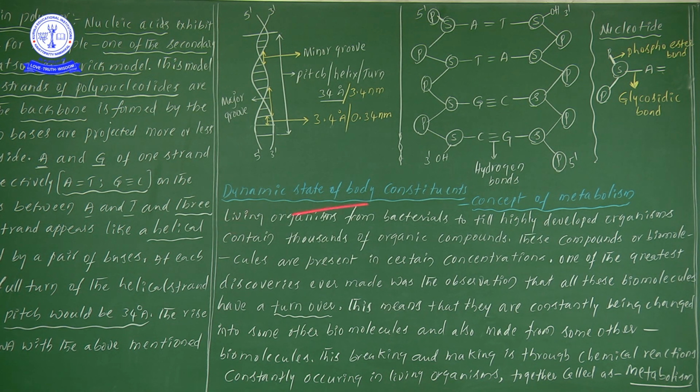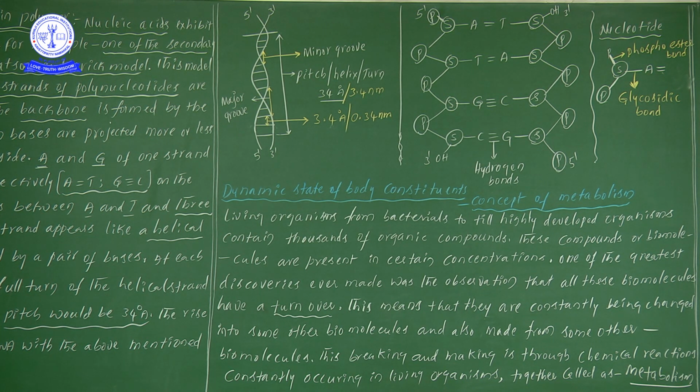Now let us start to discuss the concept of metabolism. Living organisms, from the bacterial members... According to Robert H. Whittaker, five kingdoms are there: bacteria means Monera, Protista, fungi, plantae, animalia. So there are various types of living organisms, from the bacterial members to highly developed organisms, and they definitely contain thousands of organic compounds.